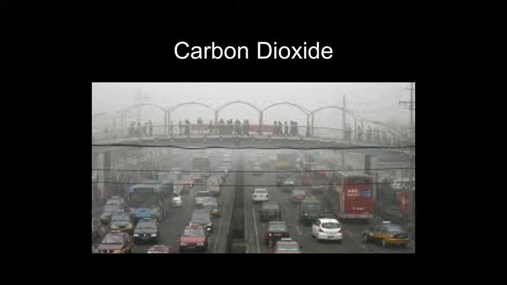But now the question is, are we contributing excess amounts of carbon dioxide, large amounts of carbon dioxide, to the atmosphere that wouldn't normally be there? And we're doing this by burning fossil fuels. This could be burning gasoline, burning wood, coal, propane in your barbecue, natural gas in your homes. All of this is emitting high levels of carbon dioxide, which traditionally were never released before because we didn't have so many machines running on these types of fuels in the past, nor did we have so many people. So the question is, is our influence really dramatically changing the global carbon dioxide levels? And that's what some people argue.